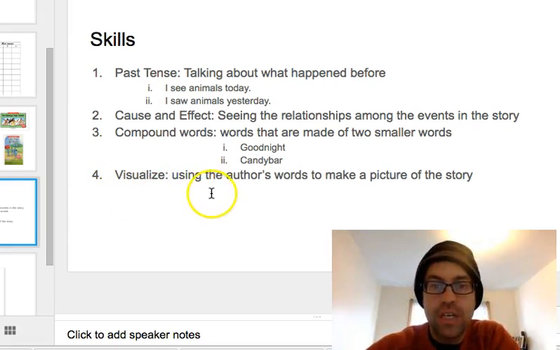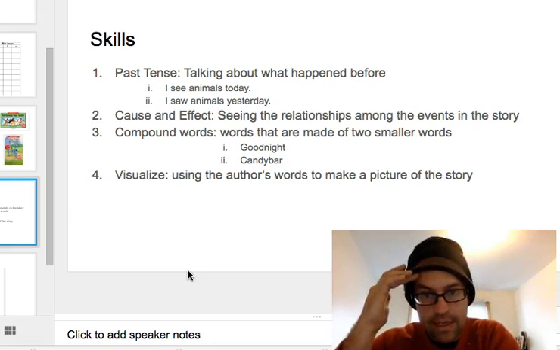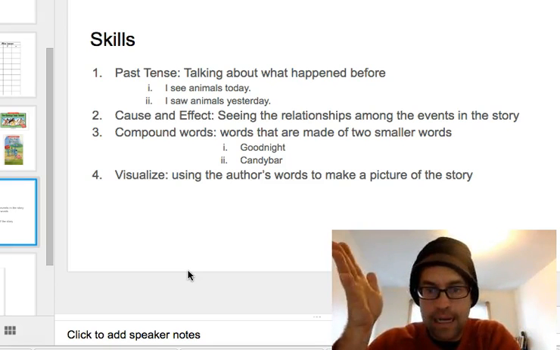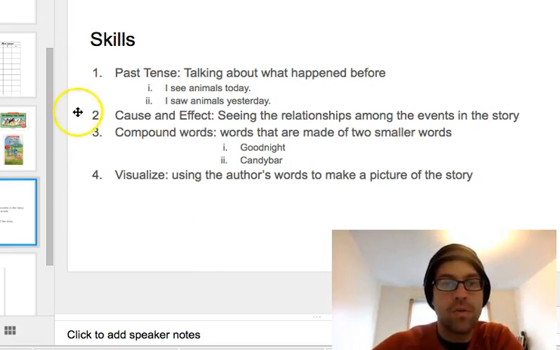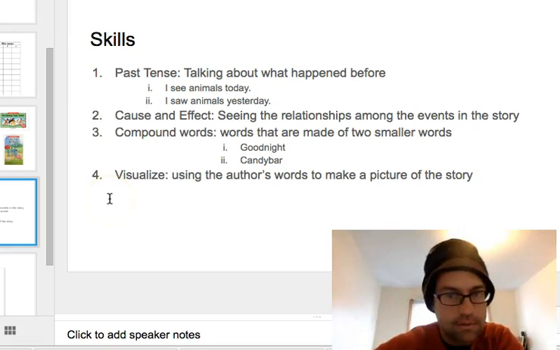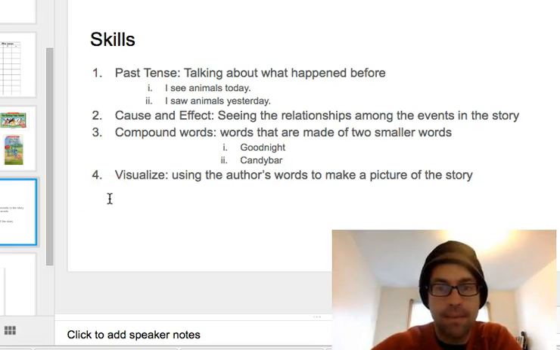The last one is visualize. Visualize means using the author's words to make a picture of the story. So the author writes, and you use your ideas to make a picture in your mind. That can help readers to understand. So these four skills are what you'll be working on this week in reading the stories that we have selected.